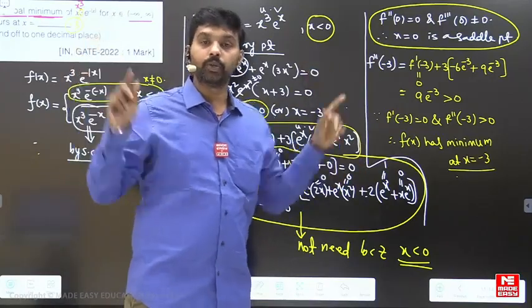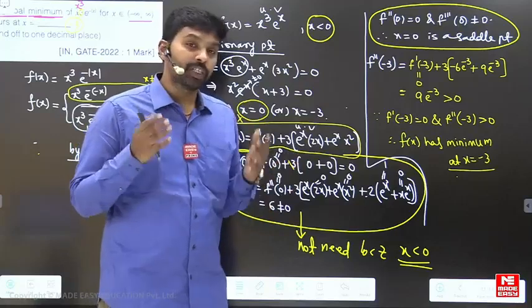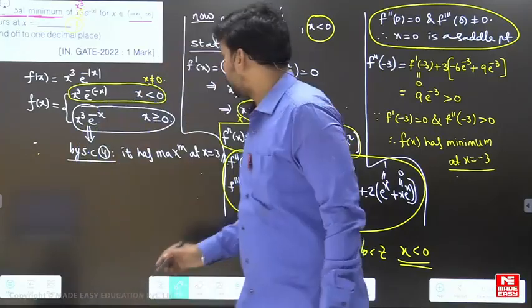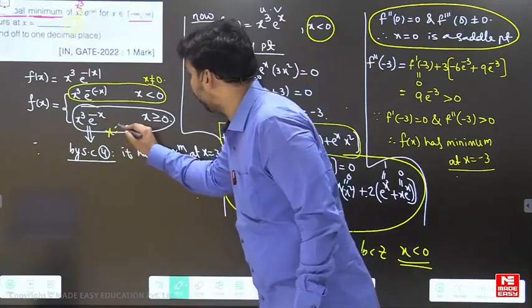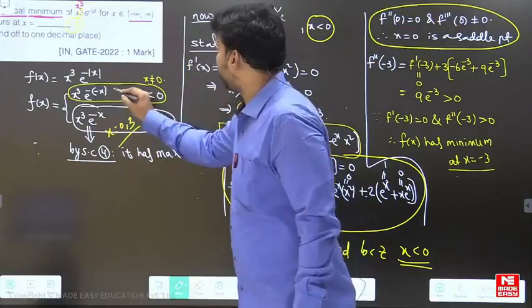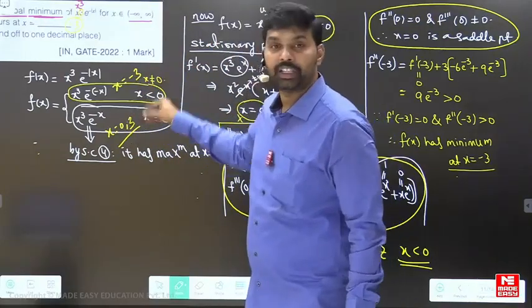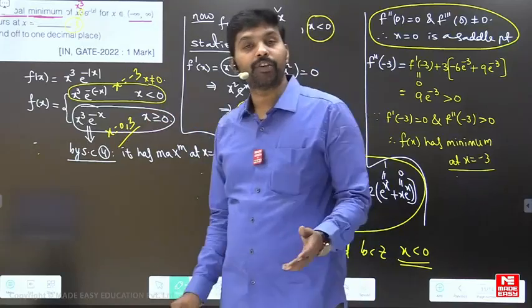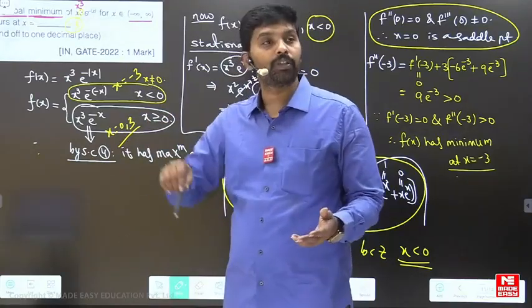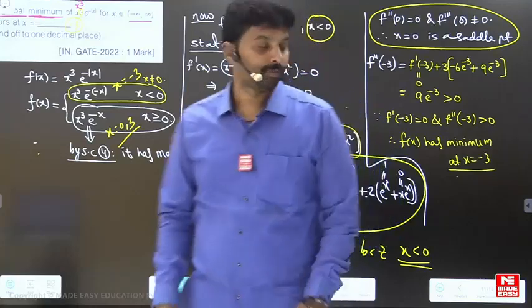That's it. So there are no other stationary points here. So here the stationary points are x is equal to 0 comma 3 and here the stationary point is x is equal to minus 3. So these are the only 3 stationary points you have. Therefore, the global minimum among these 3 points only we have to discuss.